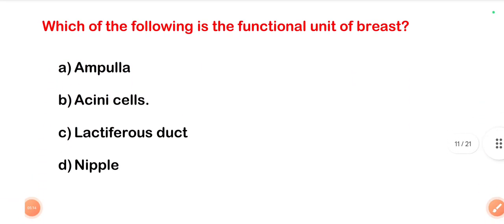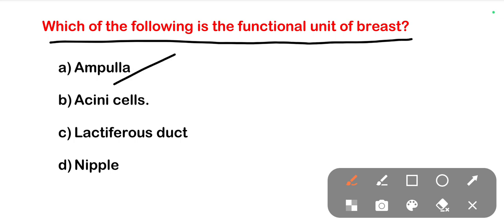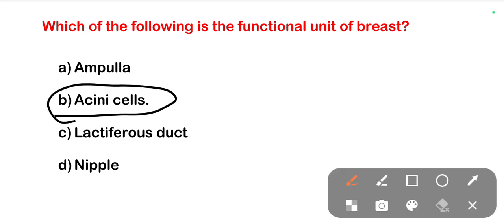The next one is, which of the following is the functional unit of breast? Options are ampulla, acini cells, lactiferous duct, and nipple. The right one is acini cells. So acini cells are the functional unit of the breast.